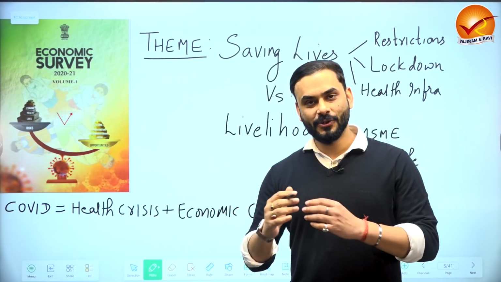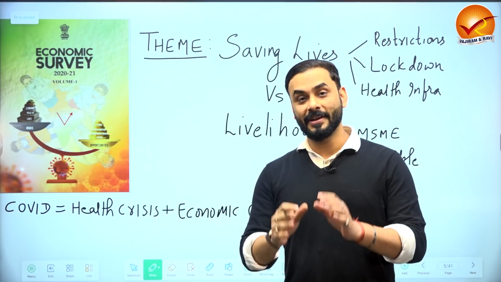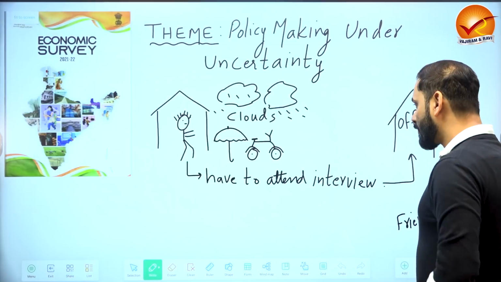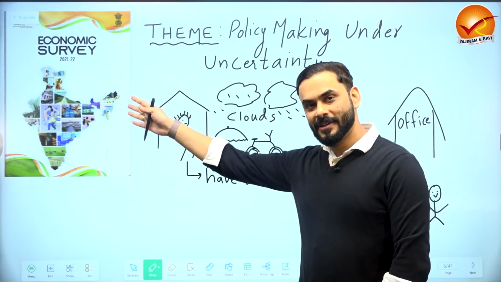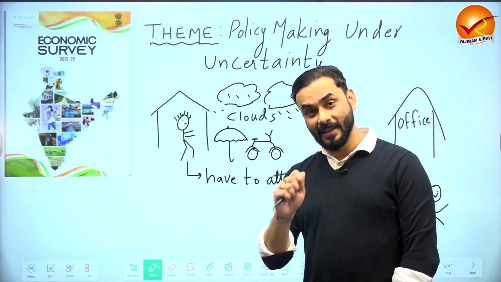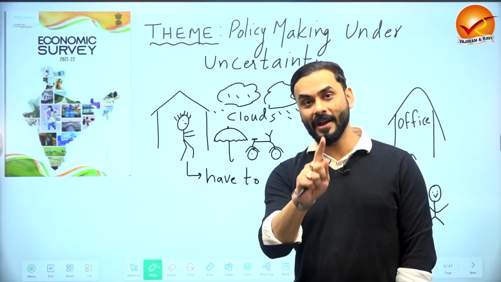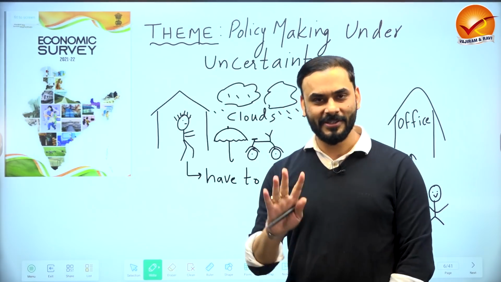So now guys, let's come to this year's economic survey and let us see what the theme of the economic survey this year is. You see, this is the current year's economic survey and the theme this year is policy making under uncertainty. Let me tell you why they have picked this theme this year. It's very simple.